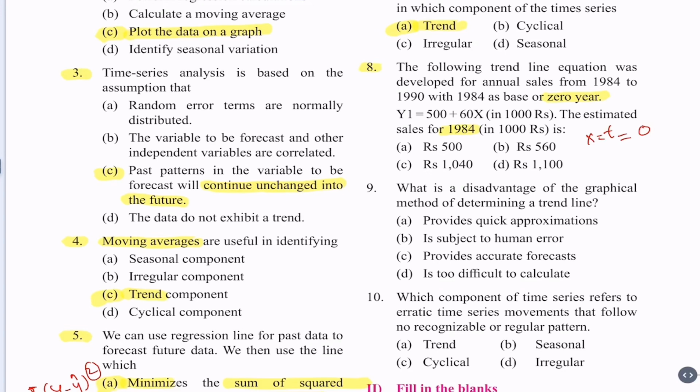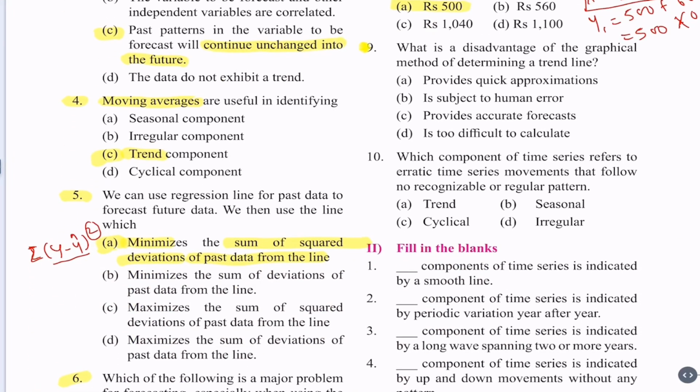So let us write it here. Y1 equal to 500 plus 60 into 0, because x is 0 as we can see here. The starting year 1984, time is 0. So the value is 500. Estimate is 500. So correct option is option A, rupees 500.